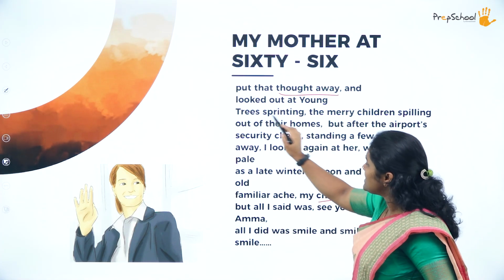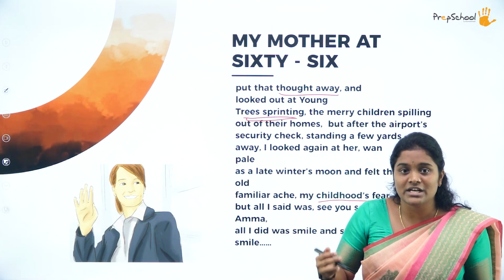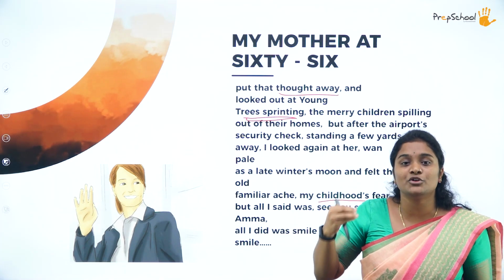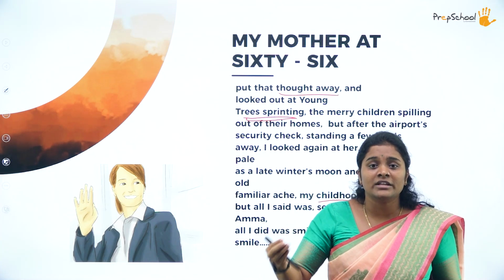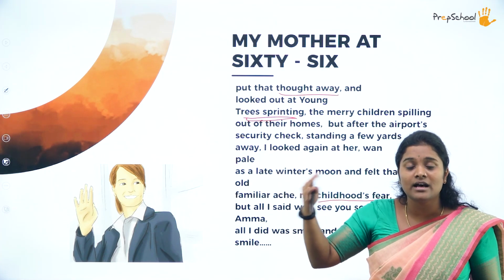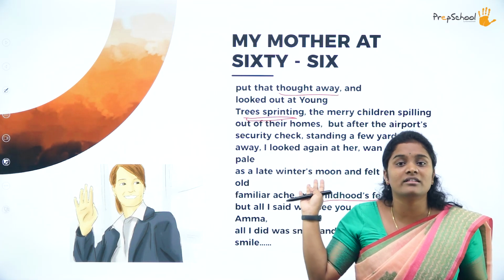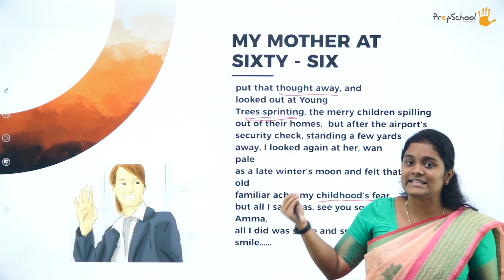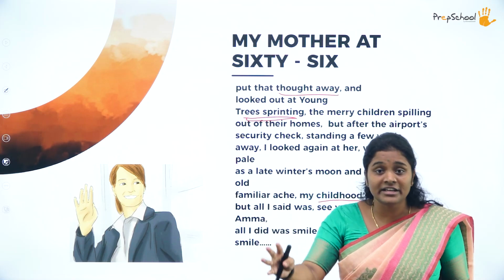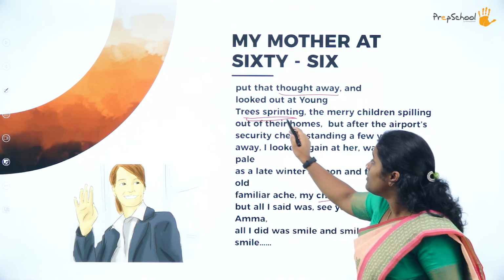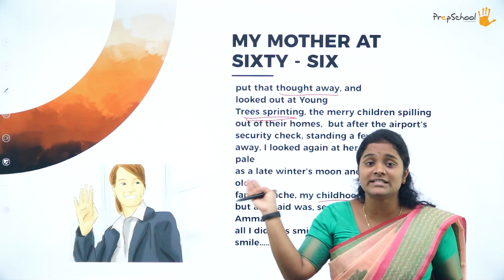Now, trees sprinting, it's an example of personification, of course. She is associating a human-like quality. Sprinting is nothing but running faster, okay? Now when she sees the trees from the window of her car, it seems as though they are all running. Trees are, of course, inanimate objects. When she associates this human-like quality of running to the trees, there is personification over here. When she looks outside the window, she sees the trees running.